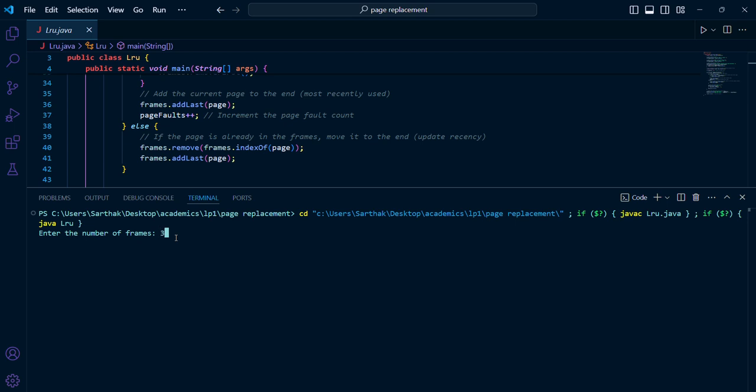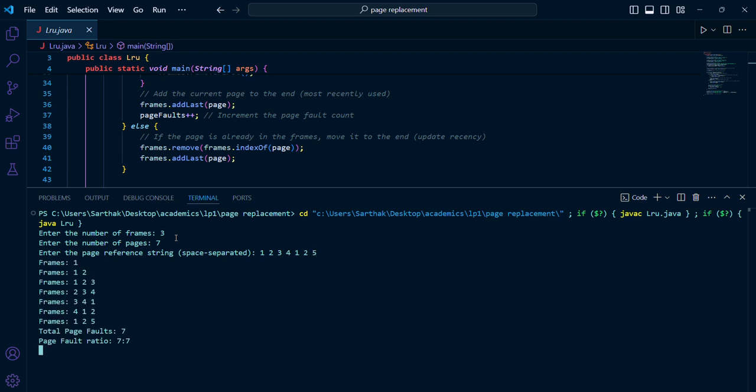Enter the number of frames, number of pages, the reference string. The total page fault is 7.